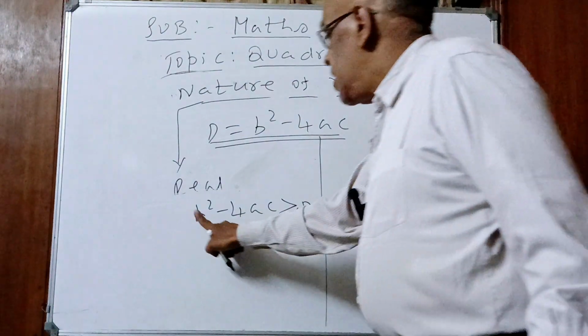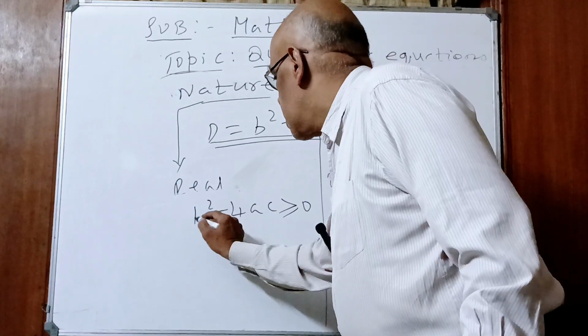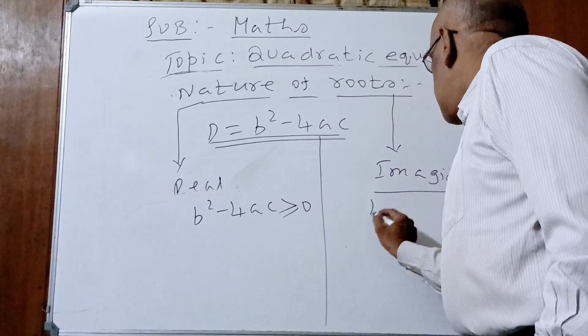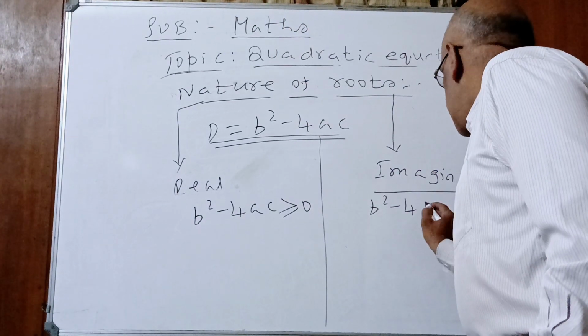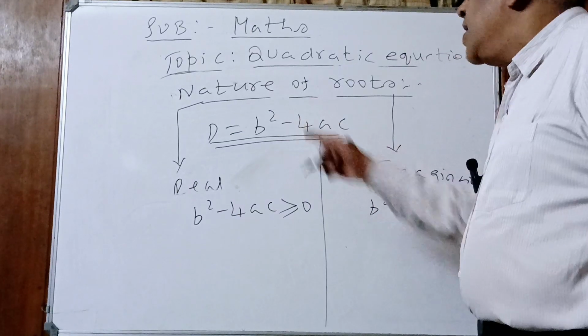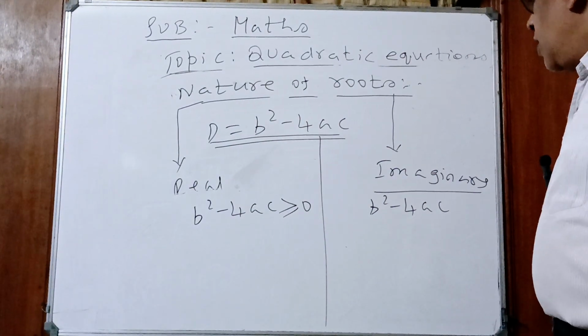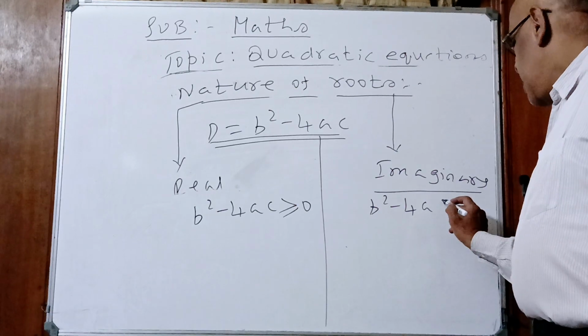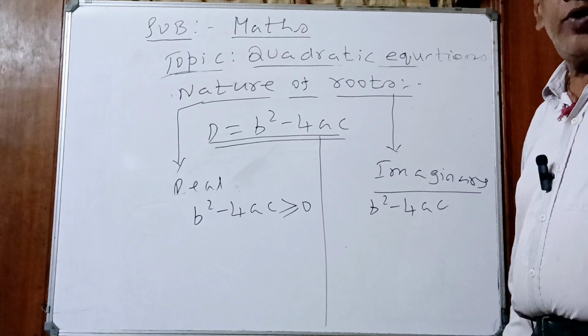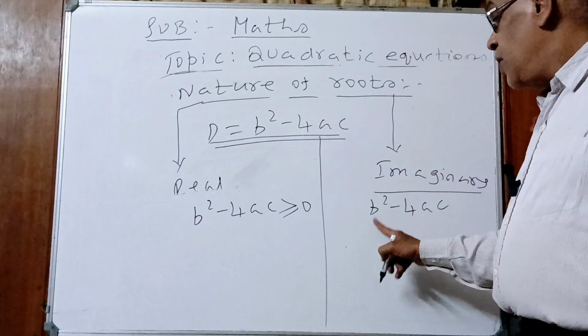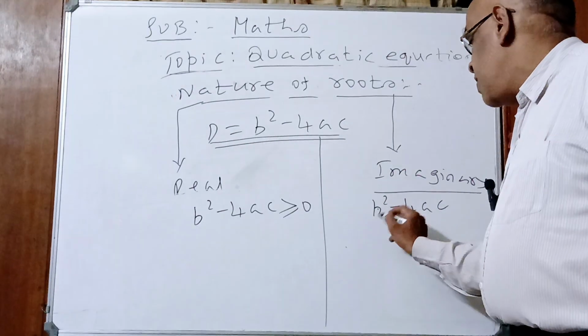What is the condition, children, here? b square minus 4ac is under the root in the formula. Yes or no? x is equal to minus b plus or minus under root b square minus 4ac divided by 2a.